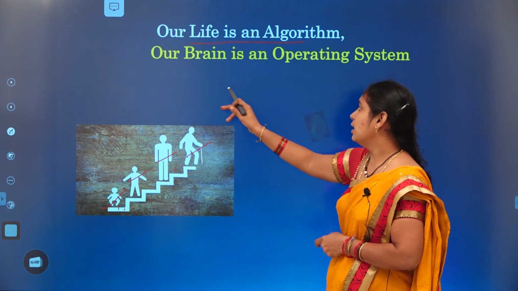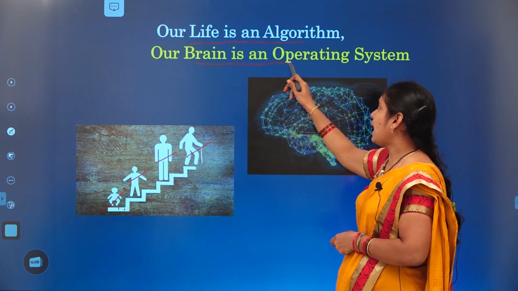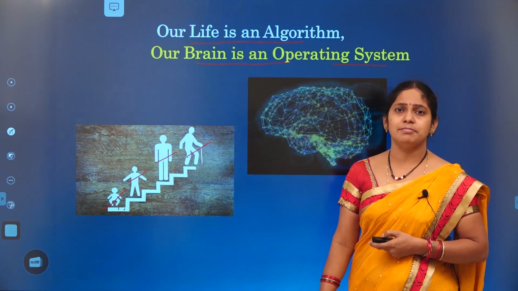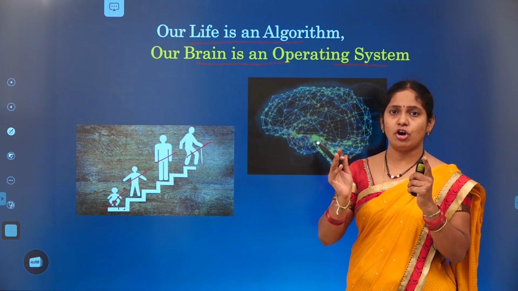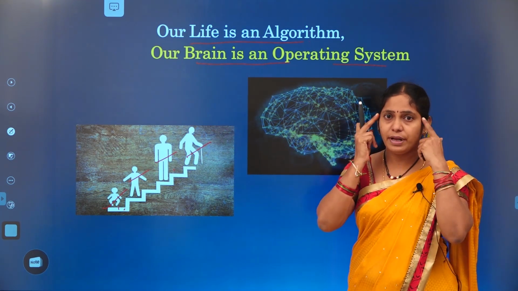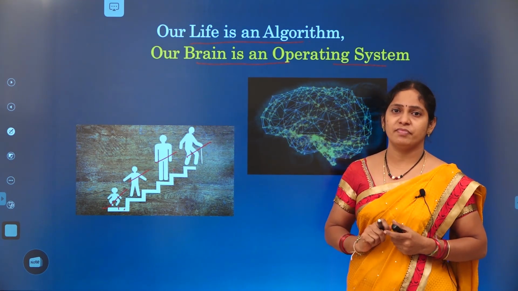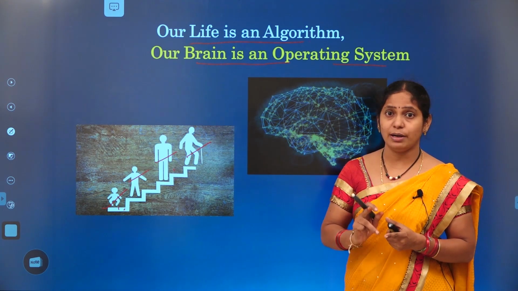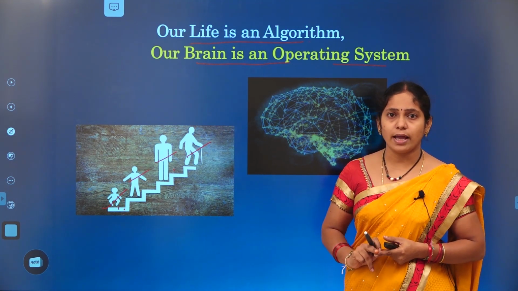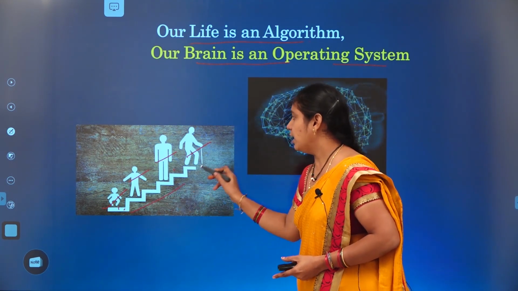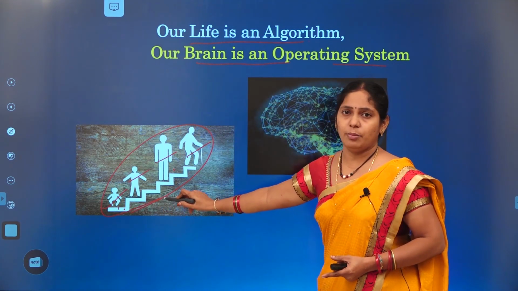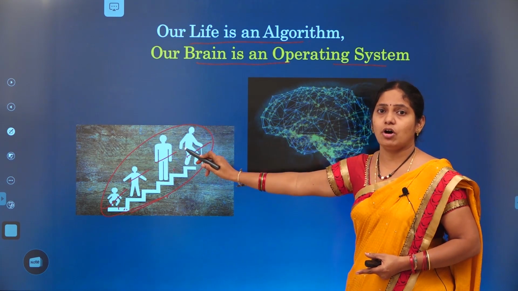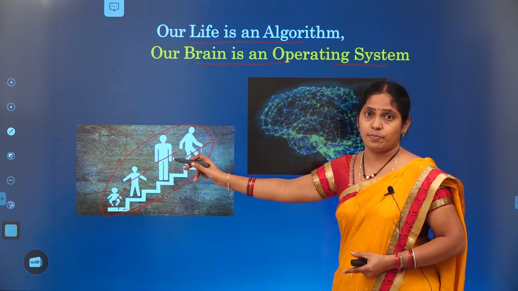In that, our brain acts as an operating system. What is an operating system? Which performs some task. Our brain itself acts as an operating system. Whatever action you want to perform, that should be operated by the brain only. That's why our lifestyle is nothing but an algorithm. We complete this stage and then only we can reach the next level or the next stage or next age.